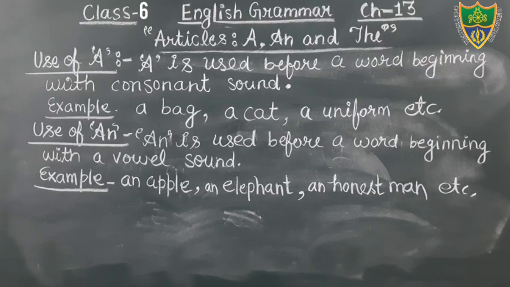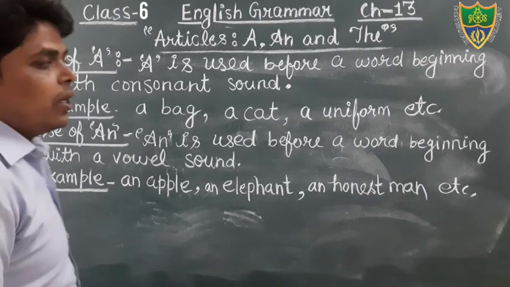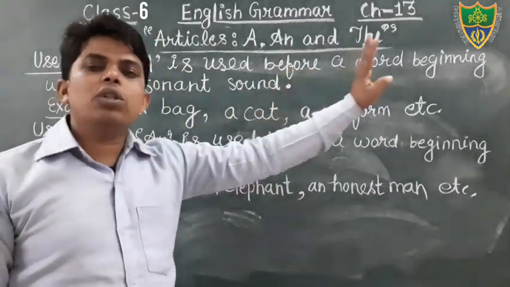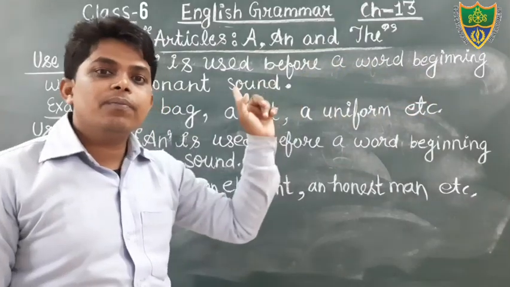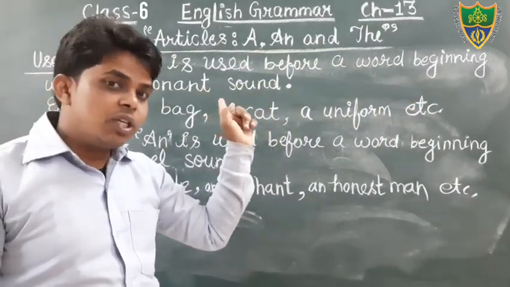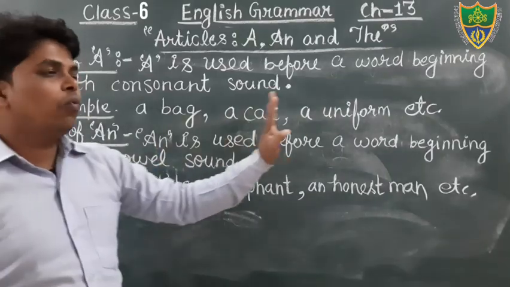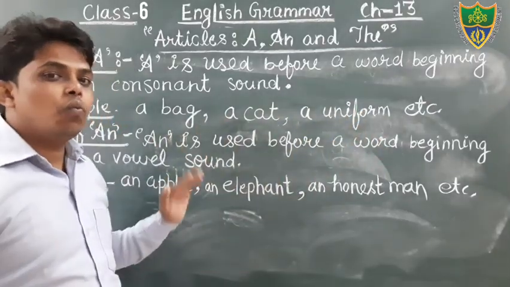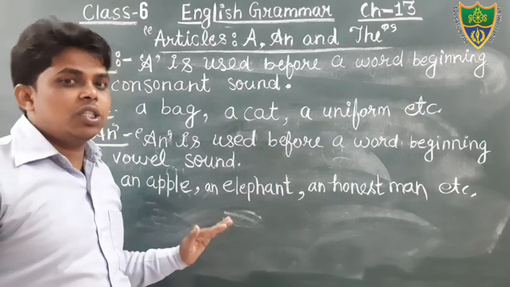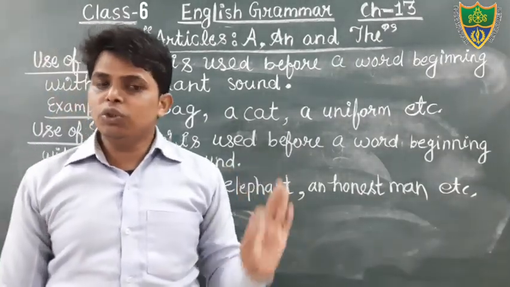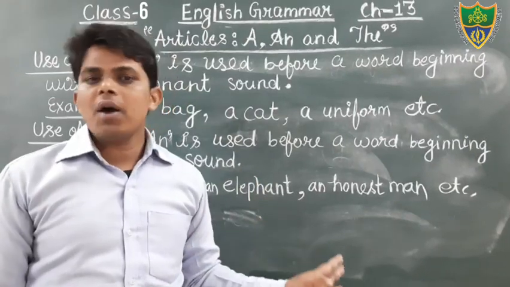Okay, students, I hope that you all have understood the use of a and use of an. We use the article a just before the word beginning with the consonant sound, and we use the article an before the word beginning with the vowel sound. Okay students, is it clear to you?